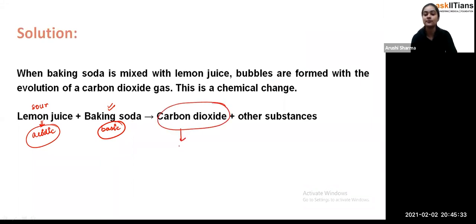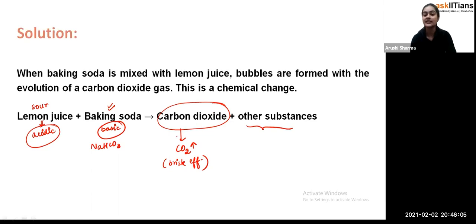There is the formation of carbon dioxide because baking soda is NaHCO3, and lemon juice has citric acid, whose formula is somewhat difficult, I don't remember, it's somewhat big. So don't worry. Whenever there is NaHCO3, there is the evolution of carbon dioxide, and as I have told you, there is the formation of bubbles as well as brisk effervescence. So there is a formation of carbon dioxide and another substance will get formed.